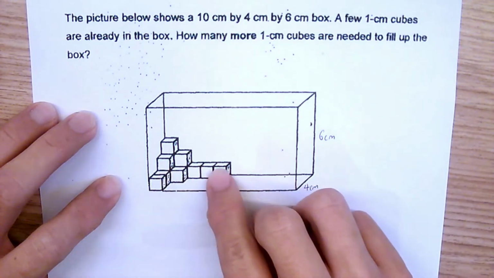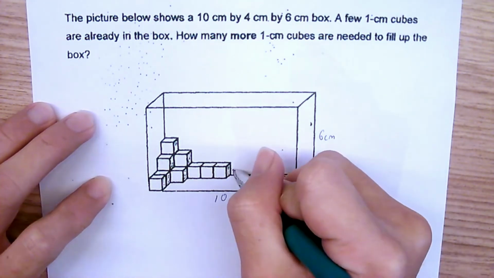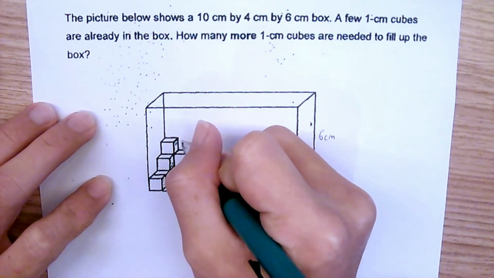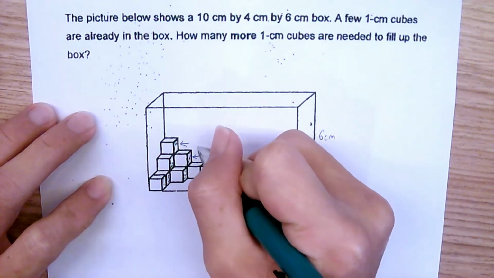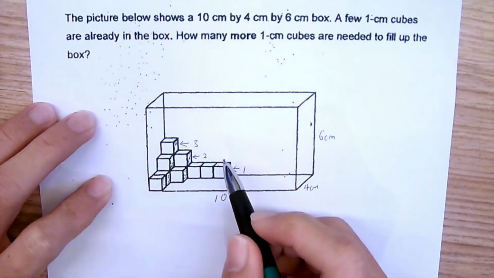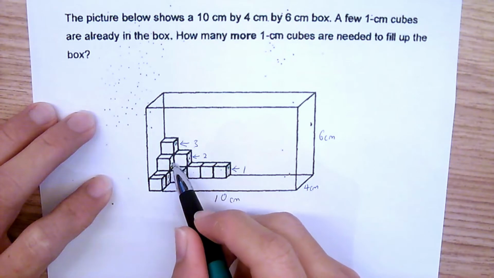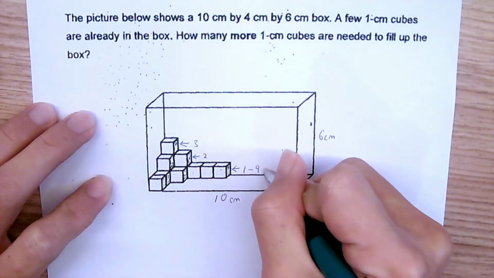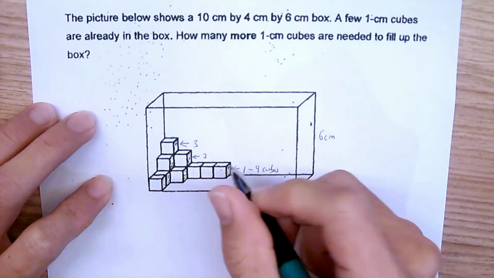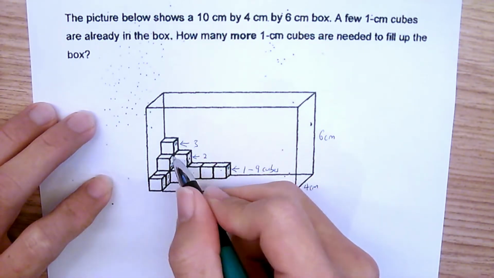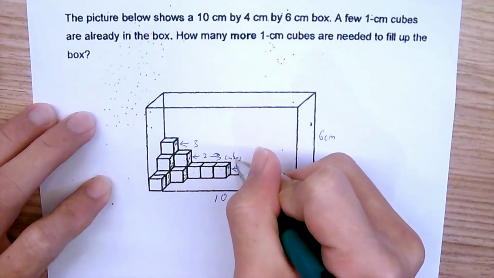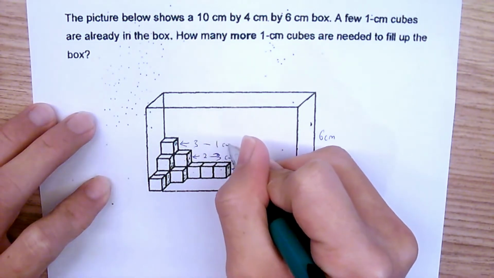Now, let's try to count how many cubes are inside. Usually what I like to do is go layer by layer. So this is level 1, and then this is level 2, and then this one is level 3. So 1, 2, and 3. From here, let's count 1, 2, 3, inside 4, 5, 6, 7, 8, 9. So over here there are 9 cubes. Okay, done. Second level, 1 inside 2, 3. So inside here we have 3 cubes. Over here is just 1 cube, right?